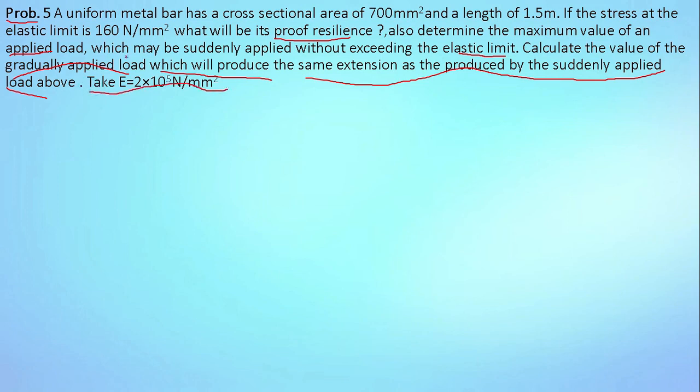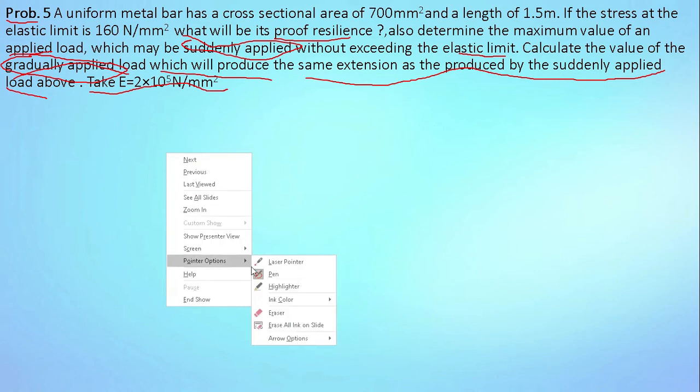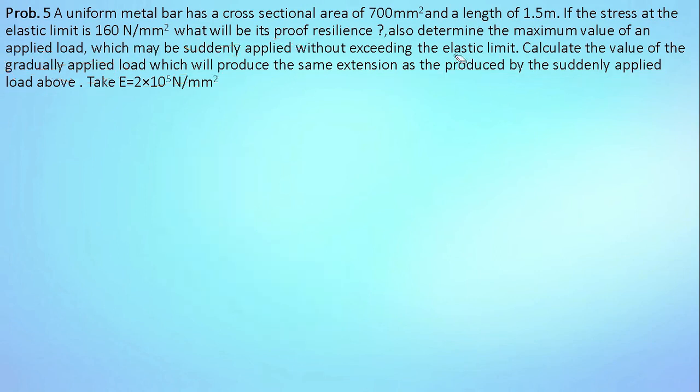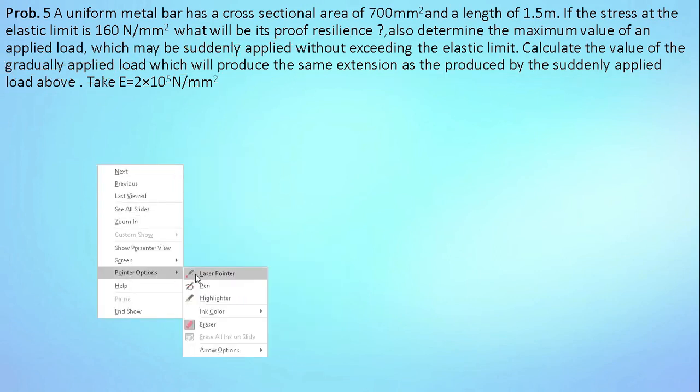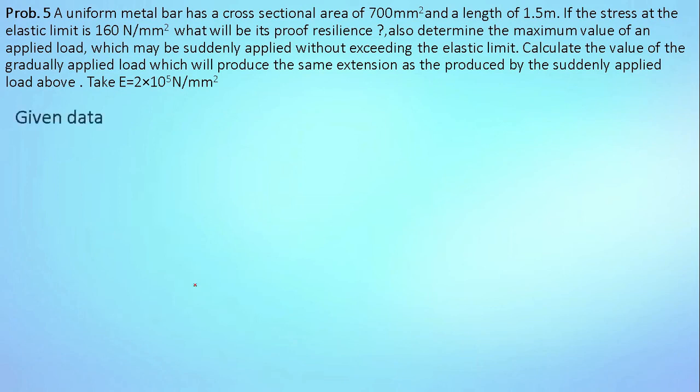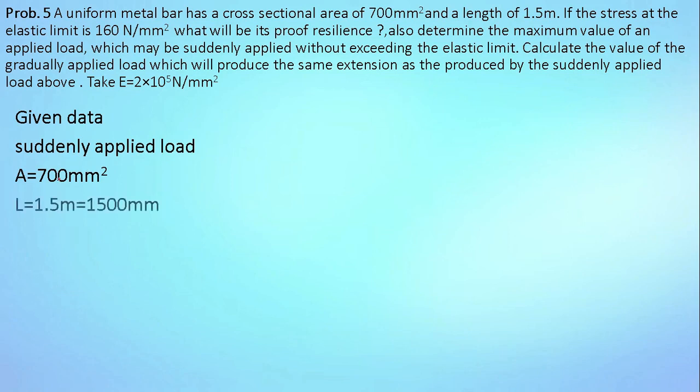In this problem, there are two types of loading condition. First one is suddenly applied load and second one is gradually applied load. In this problem, load is unknown. So first of all, we will find out all the given data. Cross sectional area of bar is 700 mm square.